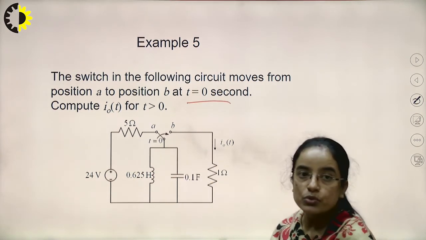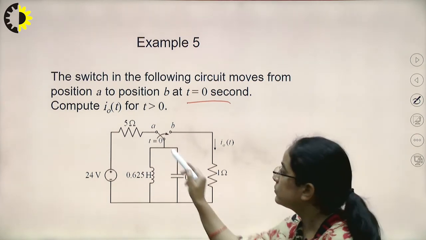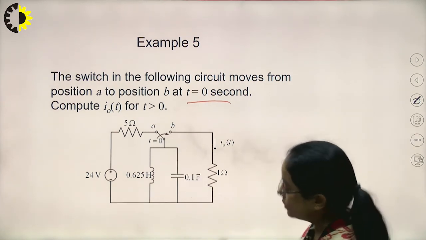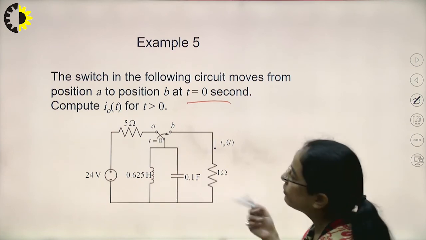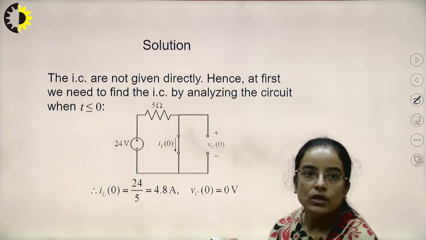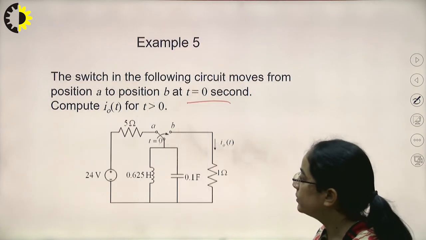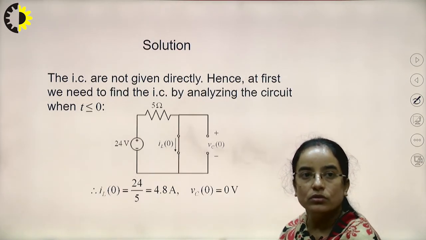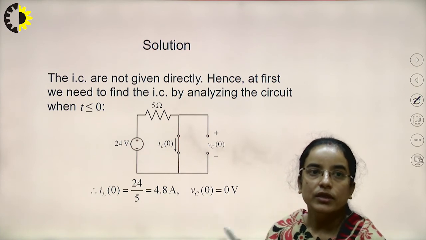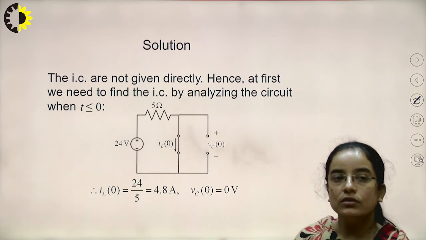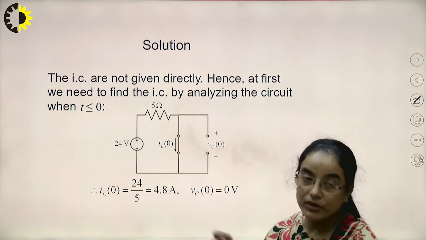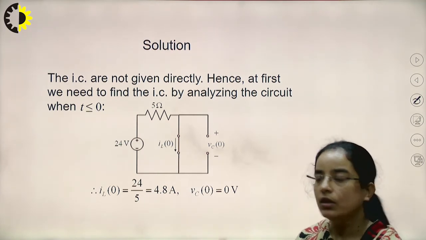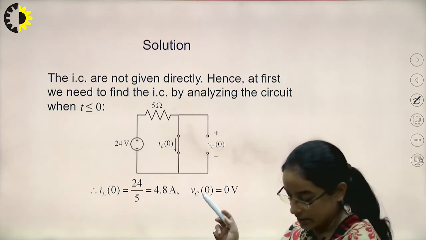So when the switch is at position A, this will be the circuit, okay. When the switch is at position A, this part will be cut off. This is the simple example. Here, when t is less than 0, why are we writing t less than 0? Because at t equal to 0 we are moving the switch from A to B. So before that we are taking t less than 0.